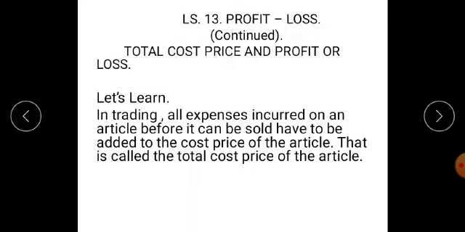Students, we have started lesson number 13, and in this lesson we have seen what is profit and loss. We have seen two formulas which we are going to use to calculate profit and loss, and we have also completed practice set 31. Therefore, the next concept from this lesson: total cost price and profit or loss.